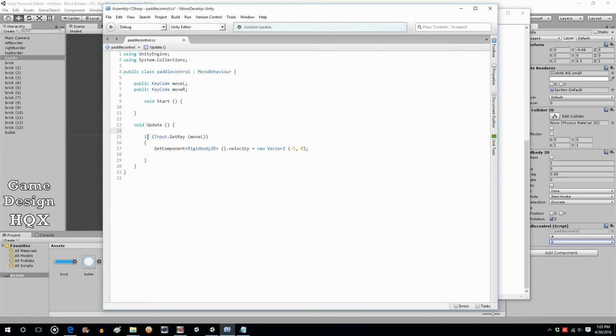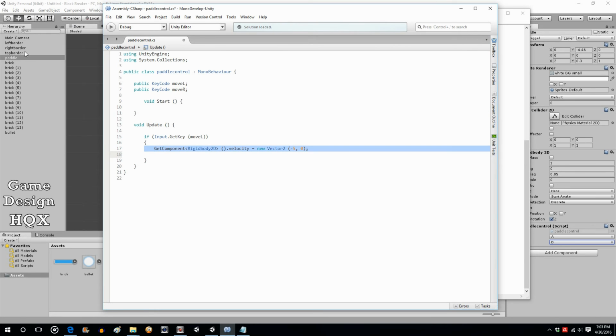So in the update section, if Input.GetKey(moveL). What this says is if that key is being pressed, then do something. Now there's various iterations of GetKey. There's GetKeyDown, GetKeyUp. GetKey means that every single frame that the key is held down, this is true. So that's a rapid fire scenario. Whereas GetKeyDown is just the single first frame that the key is detected as down. So for every frame that the key is down, GetComponent Rigidbody.